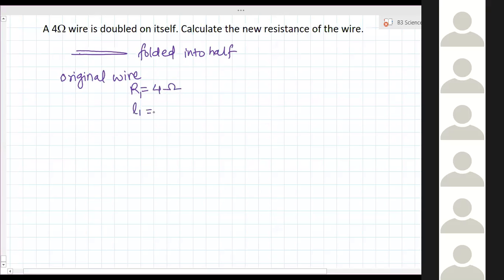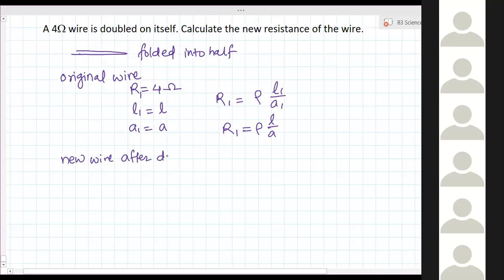Length we will consider L. Area is A. Now, resistance R1 is equal to rho L1 by A1, that is rho L by A, right? That is the value of R1, which is 4 ohm. Now for the new wire after doubling, what is the length?